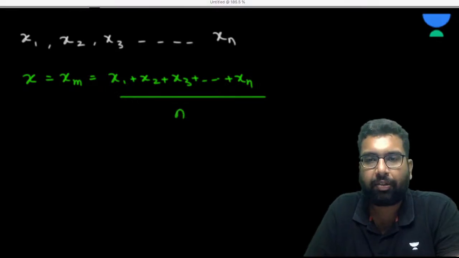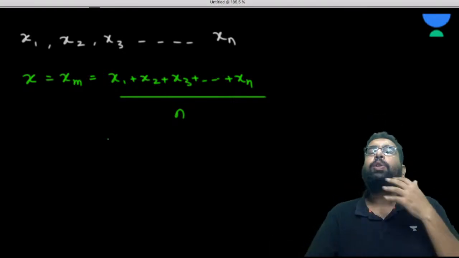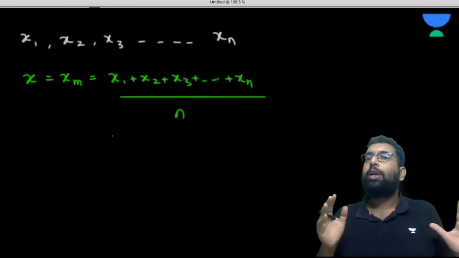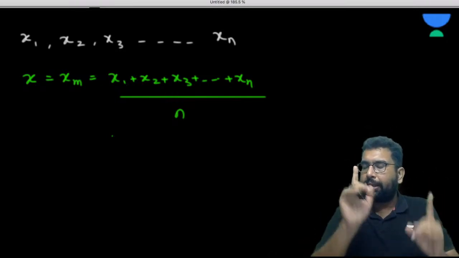You know how to take the average, right? That is not a problem, sir. We very well know how to take the average. So when you want to get the true value, the actual value of something, you have to take the average of all the measurements given. Okay, this is the first thing.